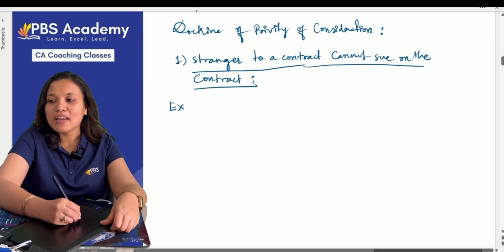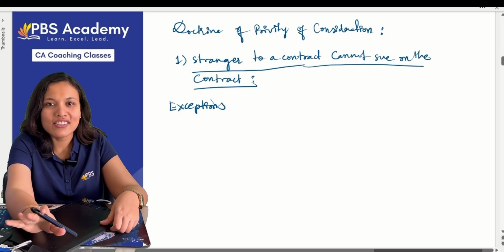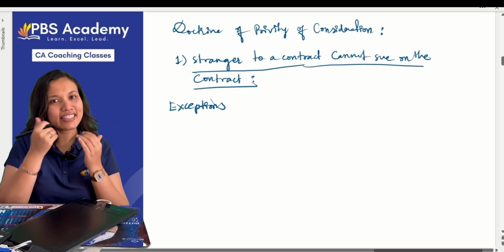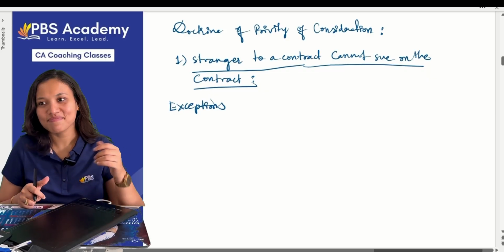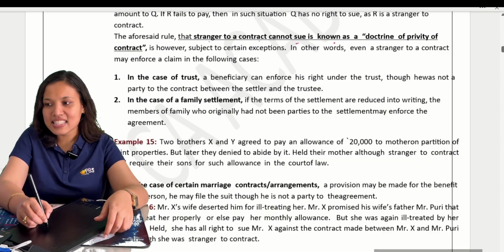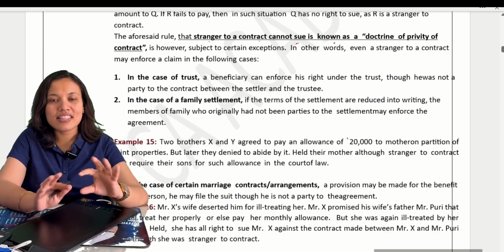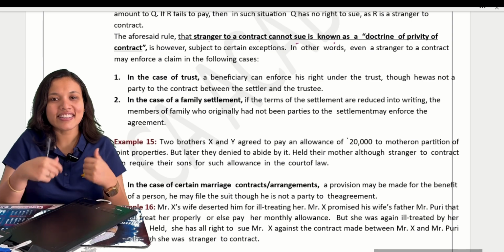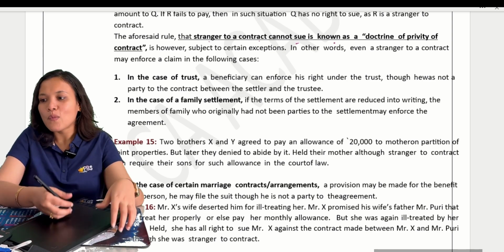But we have some exceptions to this rule. Wherever there is a doctrine, there are exceptions. First they tell the general rule, then they tell there is an exception to this rule. Okay? So let's see what the exceptions are. First they have clearly said only parties to the contract can sue each other. Now they are telling there are some exceptions. So let us see one by one.